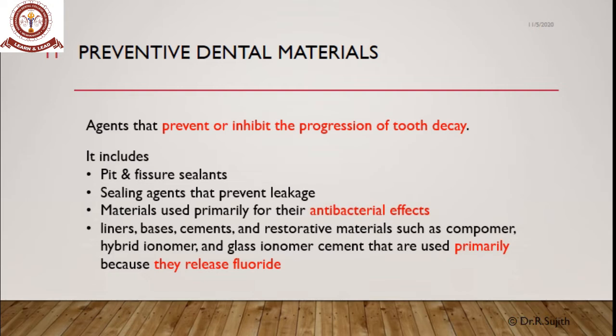The materials which come under preventive dental materials are pit and fissure sealants, sealing agents that prevent leakage, materials used primarily for their antibacterial effects, and liners, bases, cements, and restorative materials such as compomer, hybrid ionomer, and glass ionomer cements that are used primarily because they release fluoride.